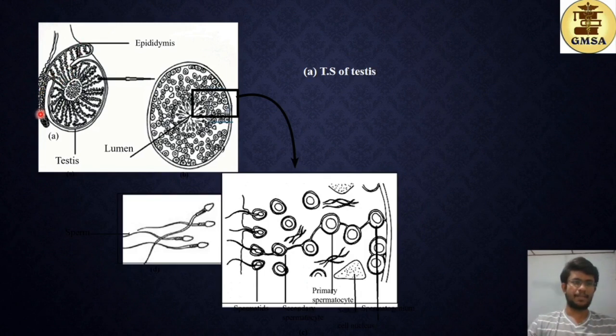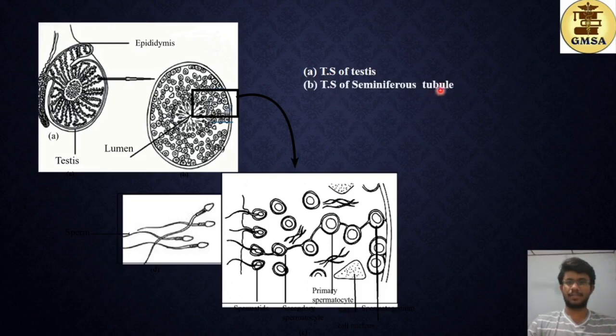This is the epididymis structure here. This is a highly convoluted, 6 meters long tubular structure. Once the sperms are stored here, they will be released through this. This is the spermatic duct.